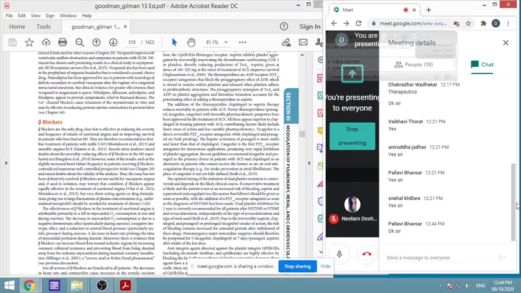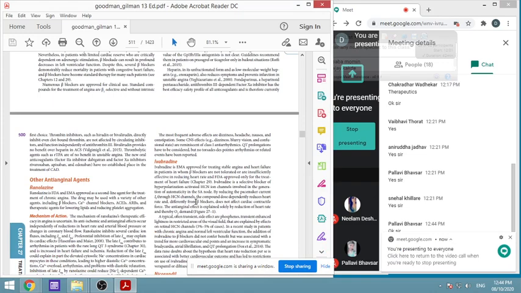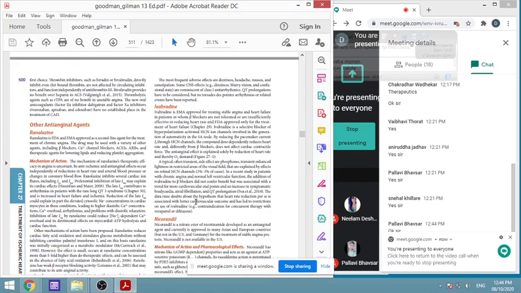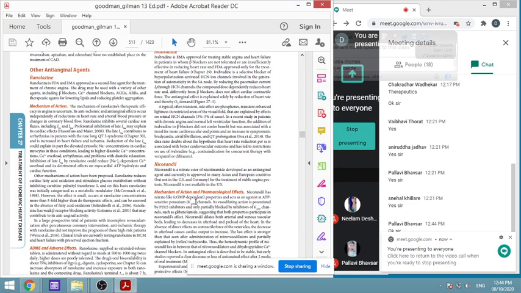Then the next type of drugs are called anti-anginal drugs. I think we can finish over here only. These are very typical drugs. Examples are trimetazidine, ranolazine, etc. The mechanism of how ranolazine acts is not exactly clear, but it has anti-ischemic and anti-anginal effects, independent of reductions in heart rate or arterial blood pressure or changes in coronary blood flow.